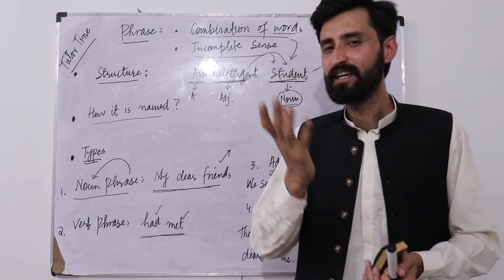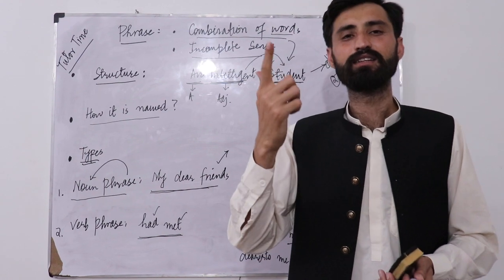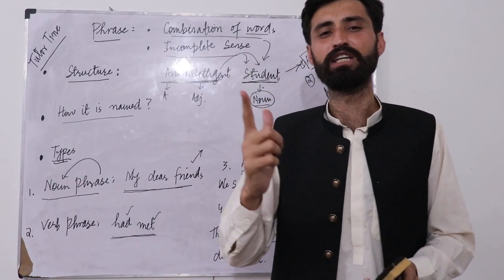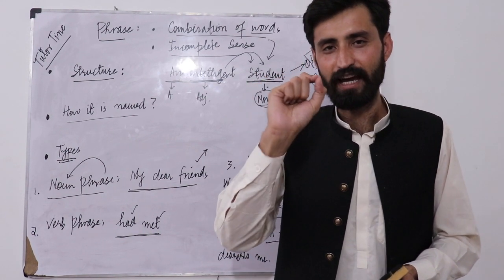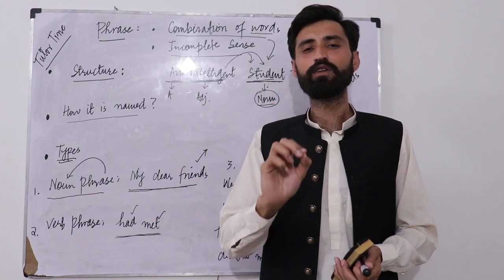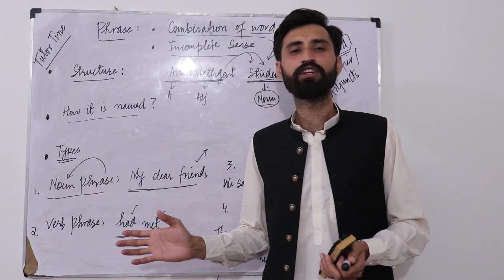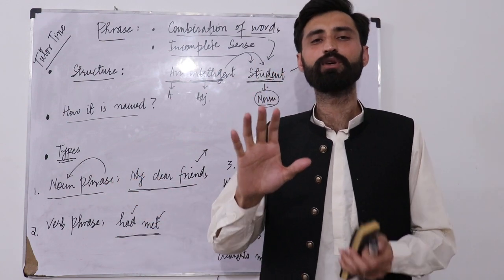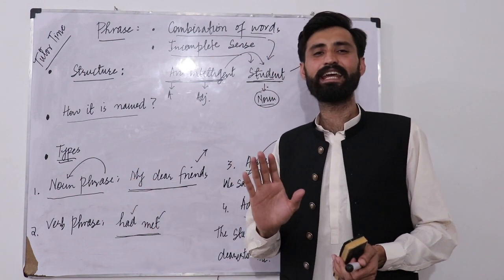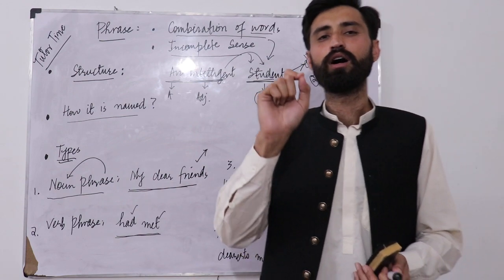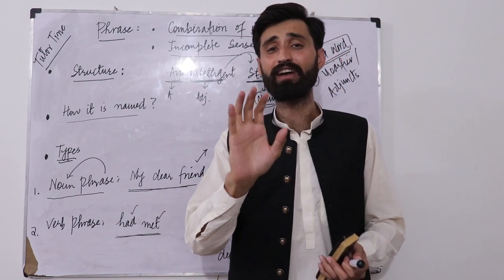If I summarize this entire lecture, we can say that a phrase is a combination of words that gives us incomplete meaning. That is the first criterion. The second thing is that there is a head word and adjunct, and along with that a phrase is named after its head word, and there are different types of phrases. I hope you are now familiar with all these terminologies, and we'll be discussing all these phrases in detail in the coming videos.